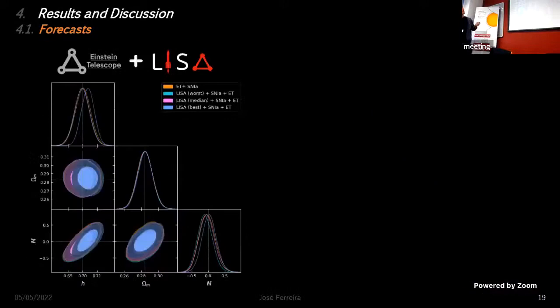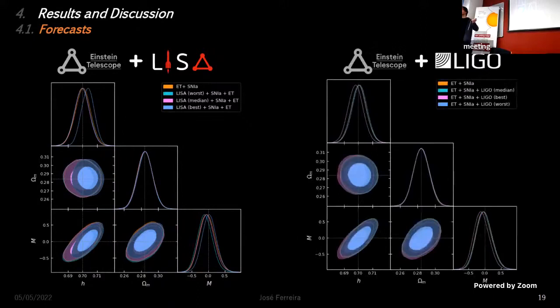Then, as a final step, we decided to see what happened when we add the Einstein telescope and LISA together. We can see that there are only slight improvements when we consider the best LISA catalog, so nothing significant here. And surprisingly, when we do the same analysis with LIGO, nothing happens, because LIGO itself isn't able to add anything to the already optimal constraints that the Einstein telescope sets.